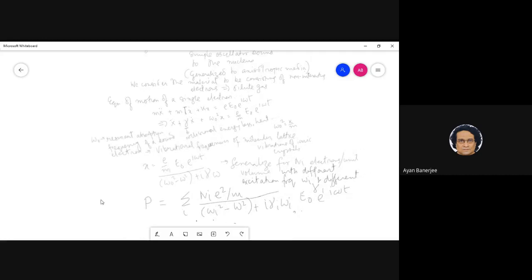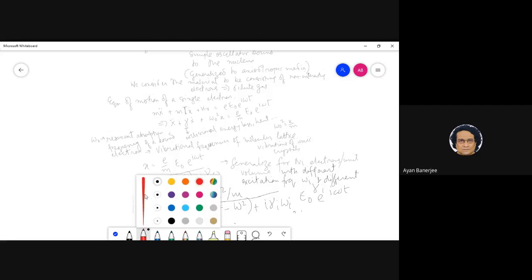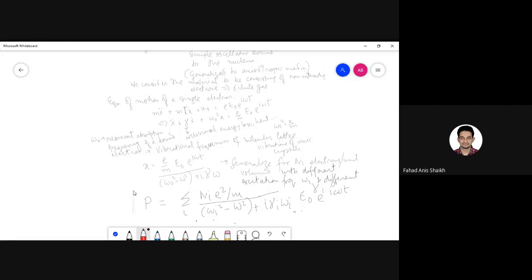Okay. So this is crucial, however. This expression is very crucial. Let me just mark this. Oh man. So what makes this pen go like this? If you zoom out too much, then it becomes thin, I think. Yeah, so that's why I tried to zoom. Okay, now this looks better.